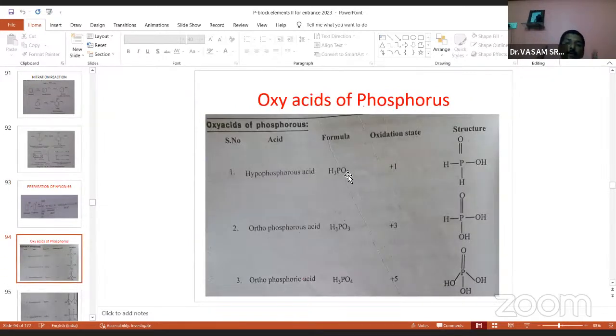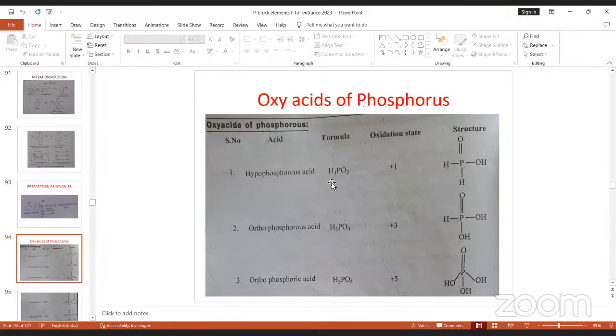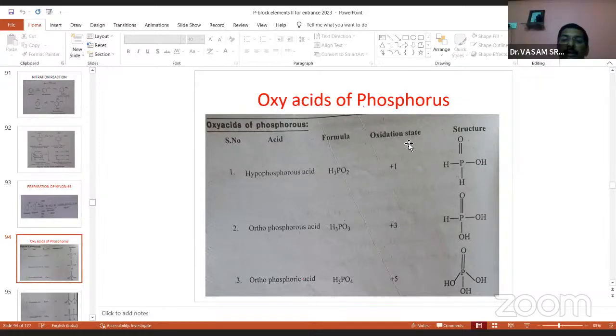And you come to phosphorus oxy acids. It's all important here, phosphorus oxy acids at once. Hypophosphorous acid, H3PO2, structure, oxidation state plus 1. Only one OH is there, a monobasic acid, and two hydrogens are here, reducing character. Two hydrogens are attached directly. The hydrogen attached with oxygen is not reducing, whereas these two hydrogens are directly bonded with the phosphorus. These hydrogens are called reducing. This acid exhibits reducing character, strongly reducing, because two hydrogens are attached here.